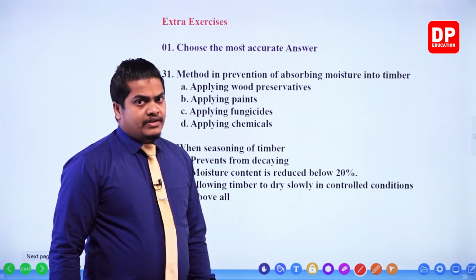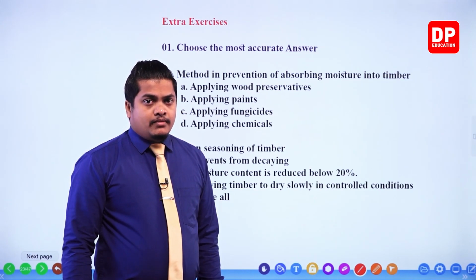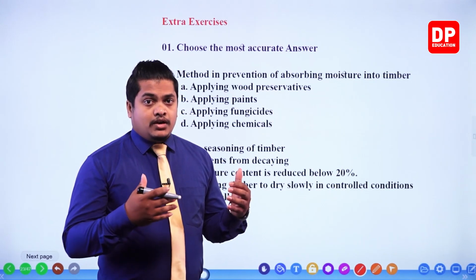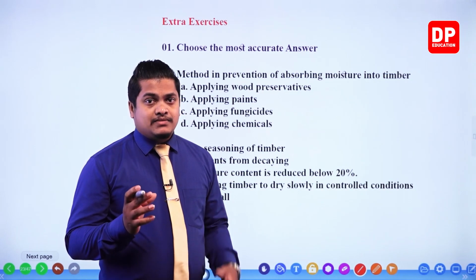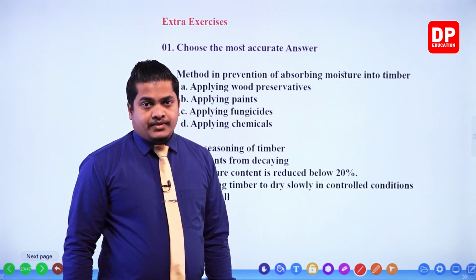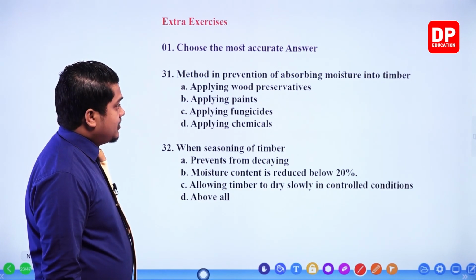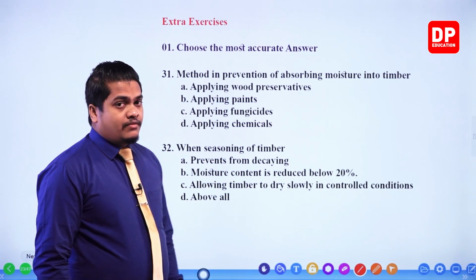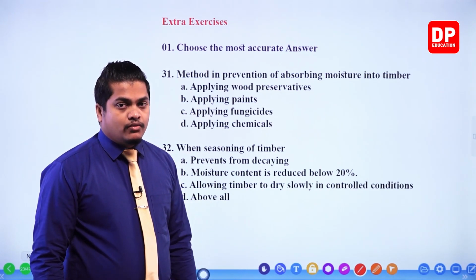By applying wood preservatives, actually we protect the wood from fungi or from other organisms like termites or weevils, by applying certain chemicals and preservatives. By applying paints, my dear children, we avoid the absorption of moisture into the wood.